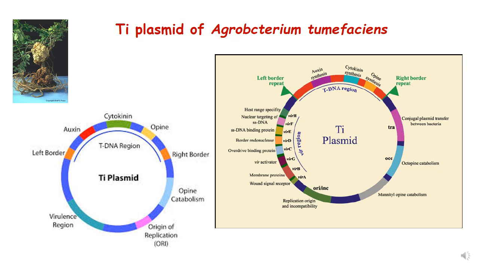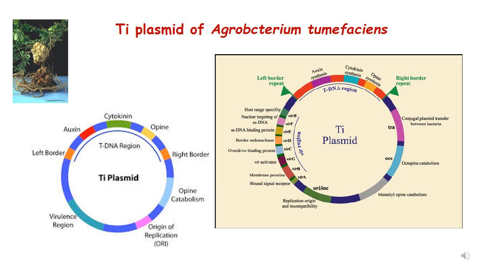And along with the tDNA region in the Ti plasmid, you can see that there is a virulence region, an origin of replication, as well as an opine catabolism region. So in the picture, these are the two pictures where you see the structure of the Ti plasmid.